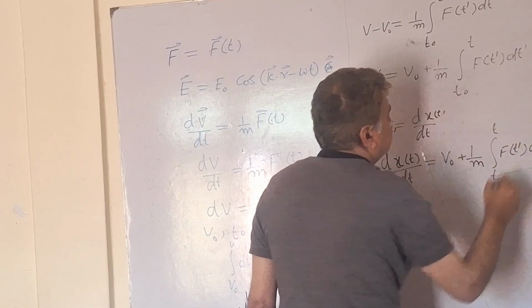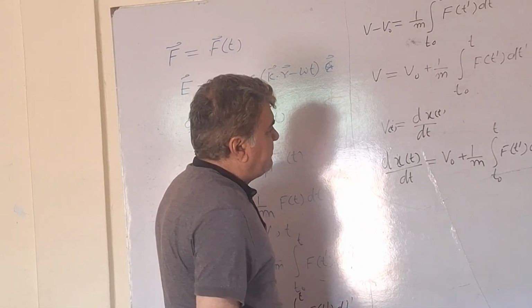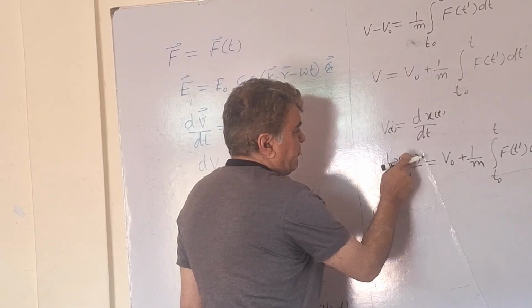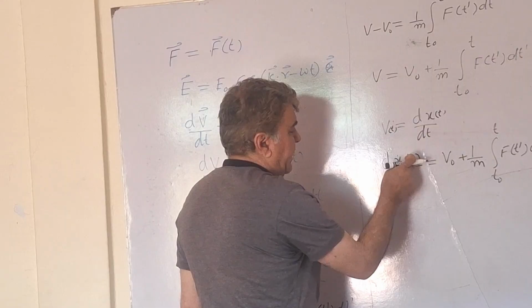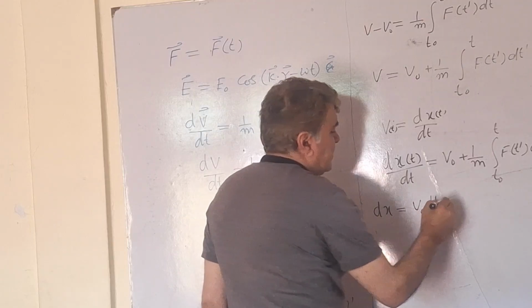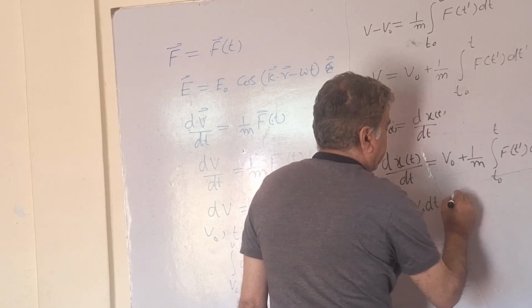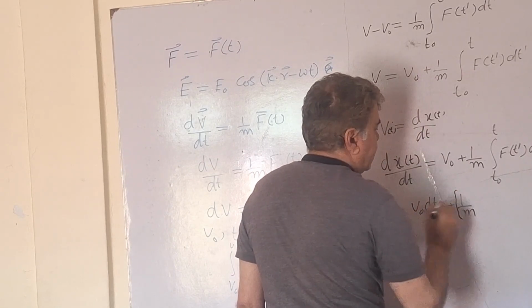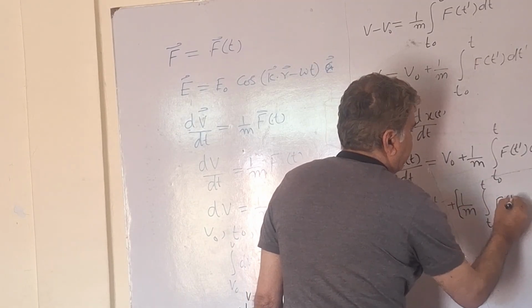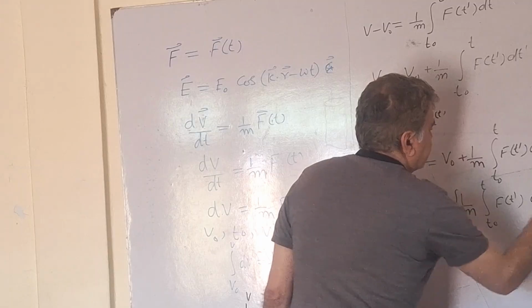Again, multiplying each term with dt, I can separate the variables, and to do that I write this equation in the form dx. I'm dropping the function x, however it is understood that x depends on time, and I write this as v naught dt plus 1 divided by m. I enclose this inside brackets, integral from t naught to t of f(t') dt', the whole multiplied with dt.